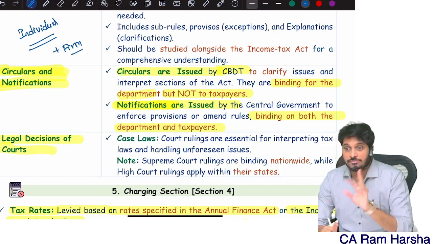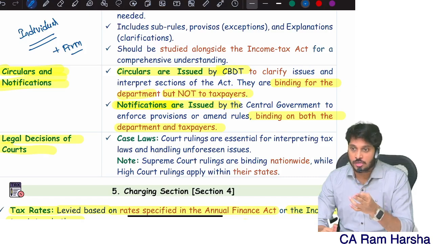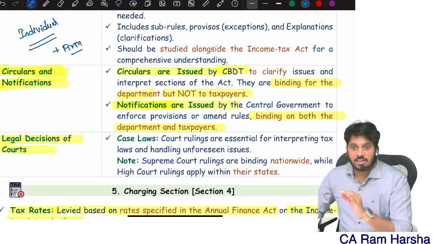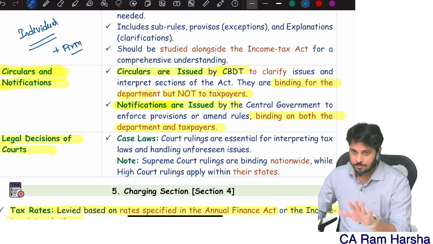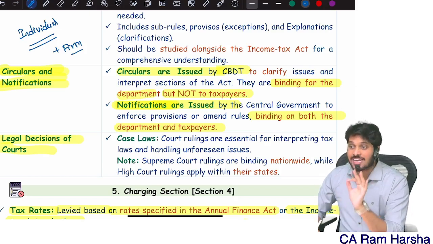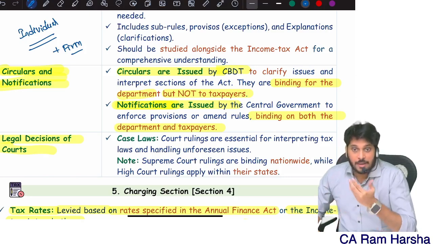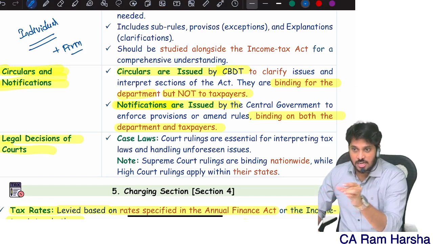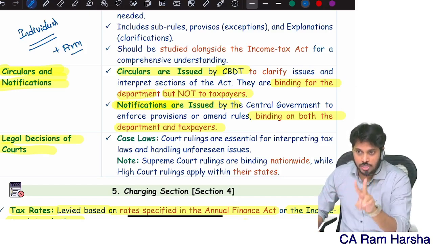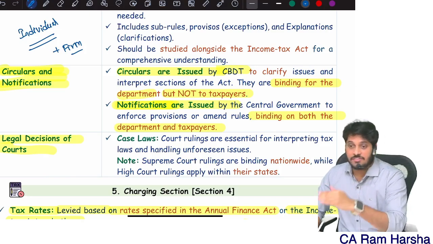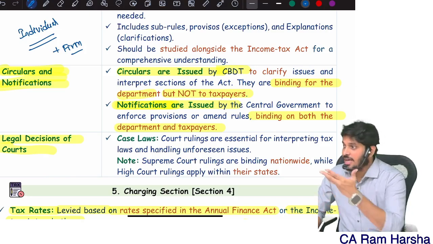You might have heard about sole proprietor firm. Sole proprietor firm means what? It's a firm only, but a single owner. Many will have a confusion. Firm means partnership firm. No. Firm means any organization is called as a firm. Now, if the firm is registered under Partnership Act with 2 or more than 2 partners, then that's a partnership firm. Then if it is registered under LLP Act, then that's an LLP.